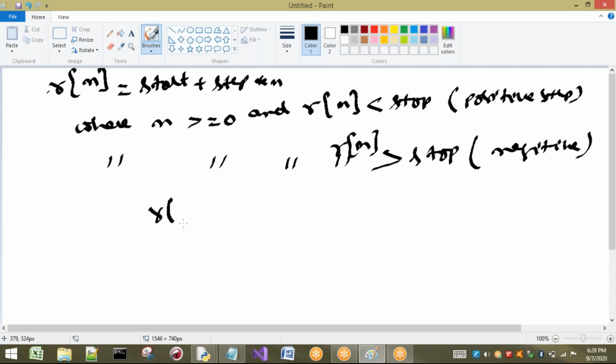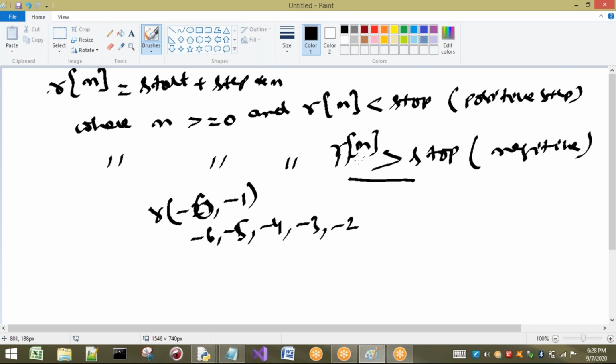I will consider this example now. For example, r of minus 1 comma, or I will take small values, let us take minus 6. Here the answer is minus 6, minus 5, minus 4, minus 3, minus 2, up to here only. Now how can we say this is a negative step? It will consider this formula, so I am going to perform this.